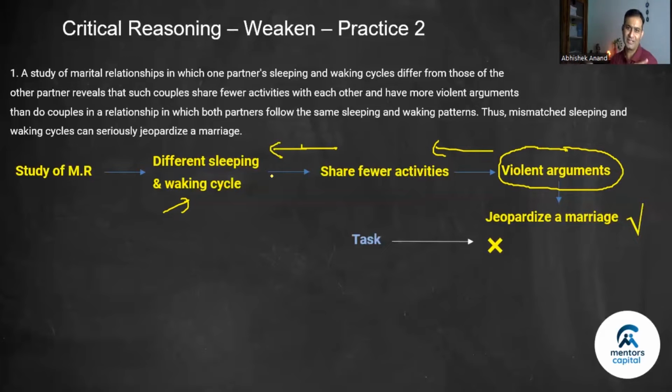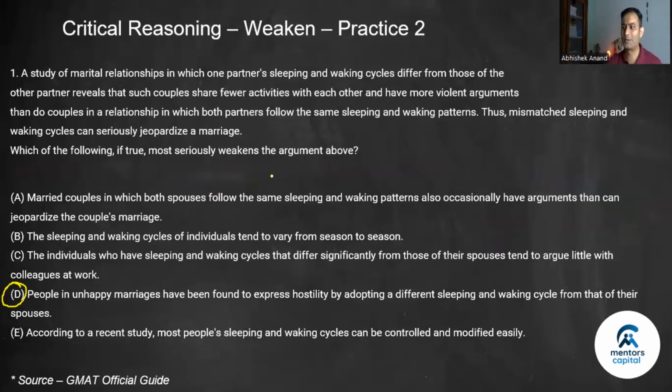So they have reversed the direction of causation. वो ये कह रहे हैं इसके वजह से ये नहीं होता है, उसके वजह से ये होता है. So your entire conclusion goes for a toss, right? Most people end up marking A. See, A also weakens the argument.